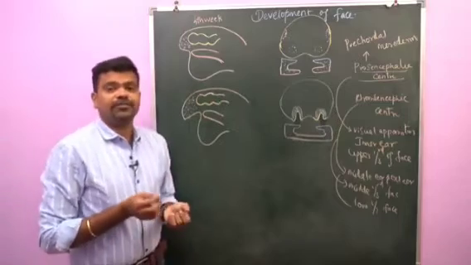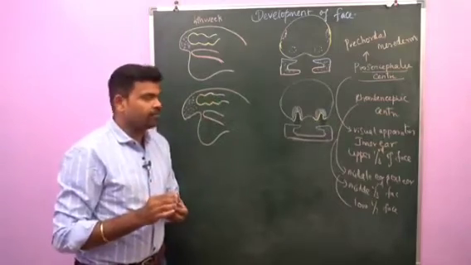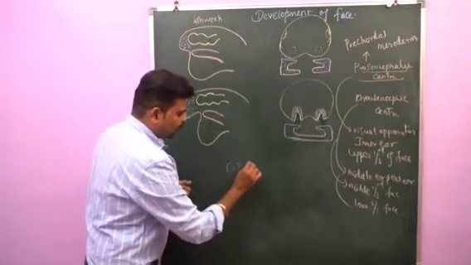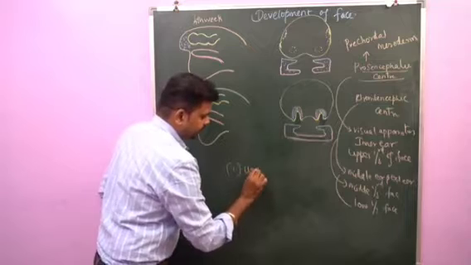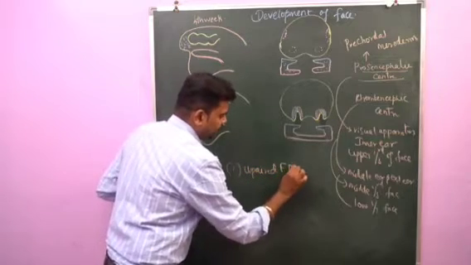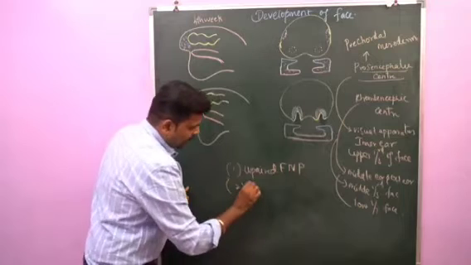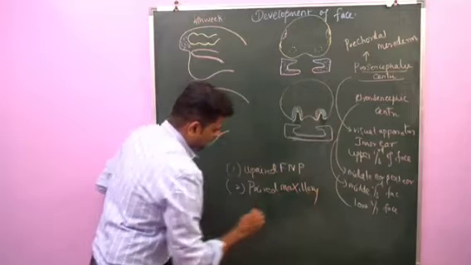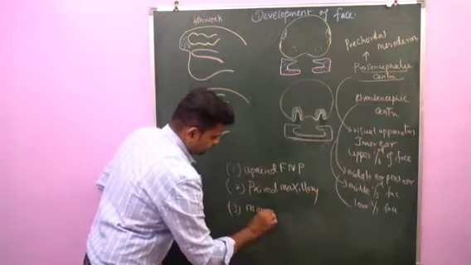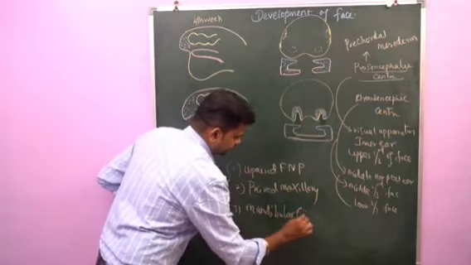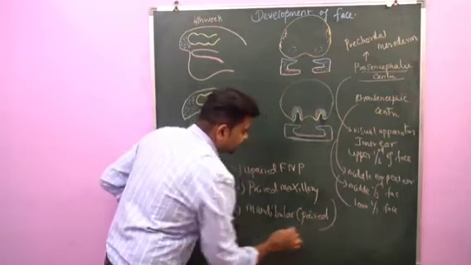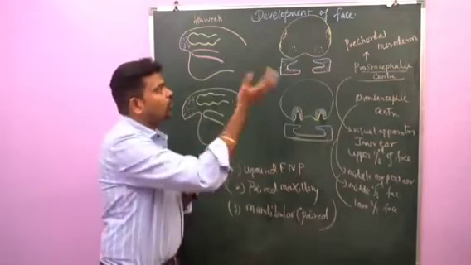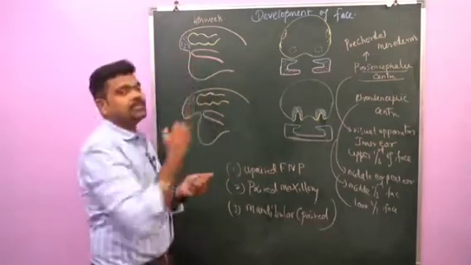Now, if we talk about facial development, it is developed from 5 processes. So, what are the 5 processes? Number 1, unpaired frontonasal process. Number 2, paired maxillary process. Number 3, paired mandibular processes. These processes, or prominences, will be seen around the stomatodeum. So this is the stomatodeum, that is the future oral cavity.